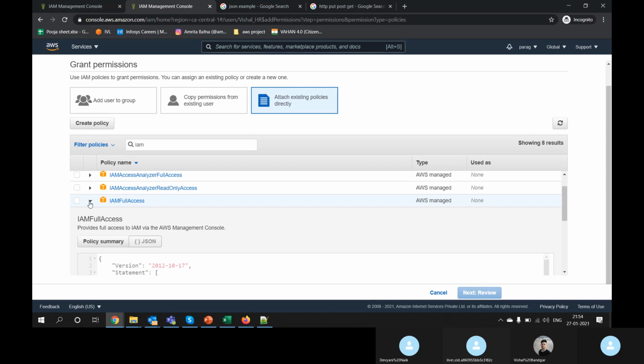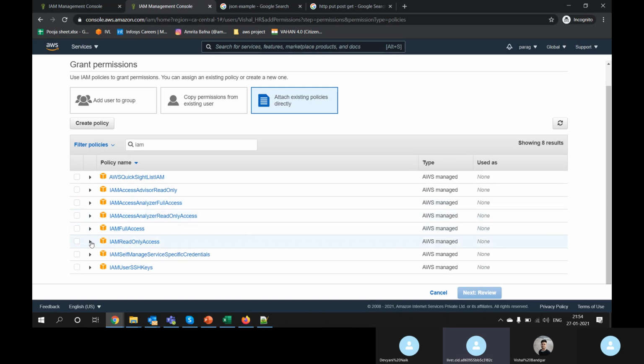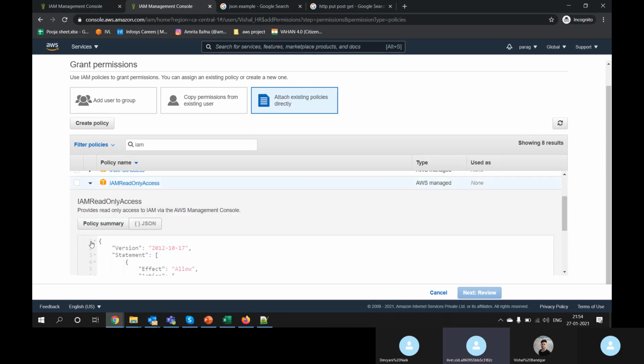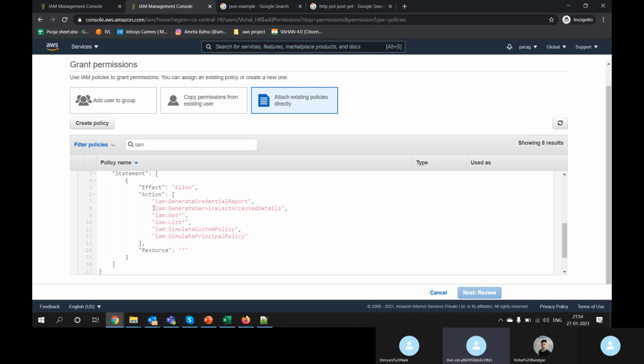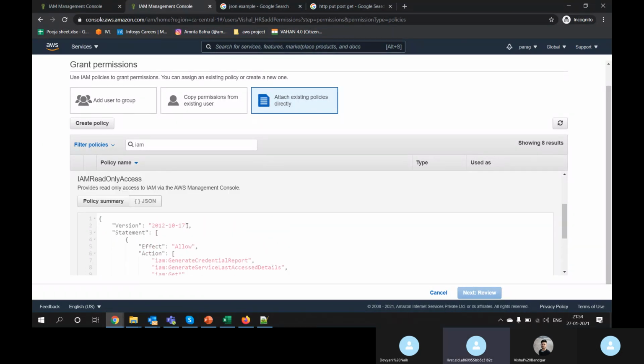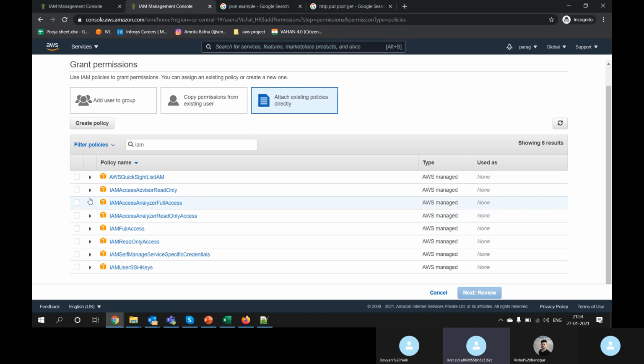If I minimize this, and I want to give read permission, you can open this policy. You can see IAM generate, get, list. Inside IAM, you're getting only a couple of things. Get, after get, do whatever you want to get. List star. So I'm just giving them read permission. I have reviewed this policy, I will click here and go to next.